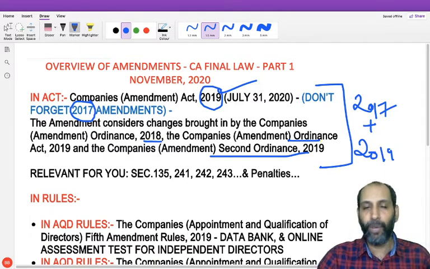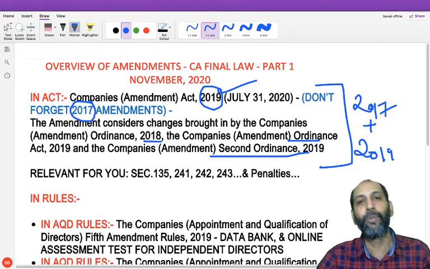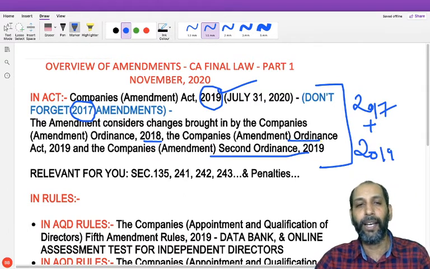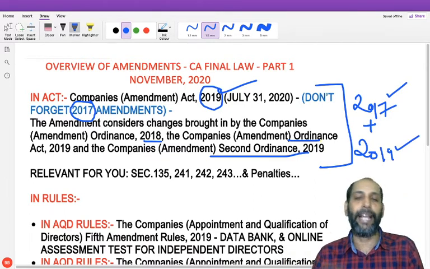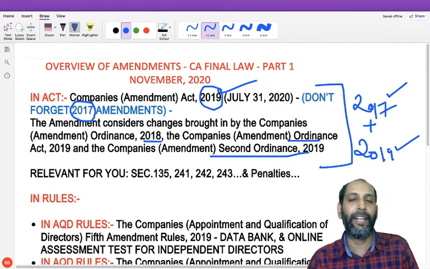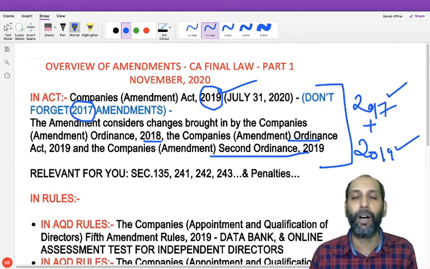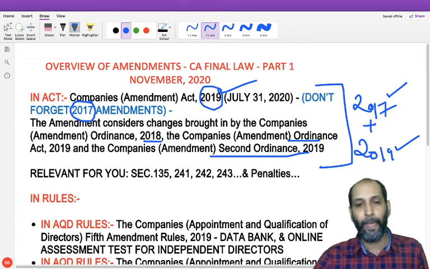In between there were two ordinances, 2018 and 2019. Everything is now merged into the Companies Amendment Act 2019. So the real task is to cover the 2017 amendment act and the 2019 amendment act. If you cover both acts, you need not cover the intermediate ordinances. So that is with respect to the Act.